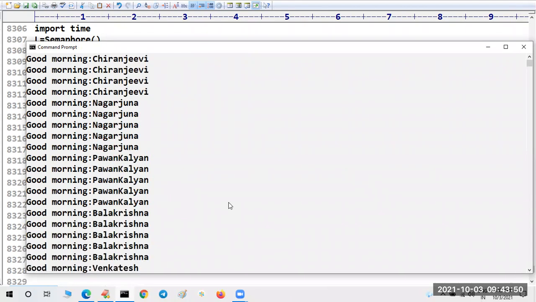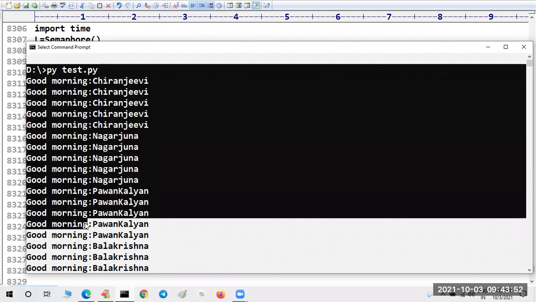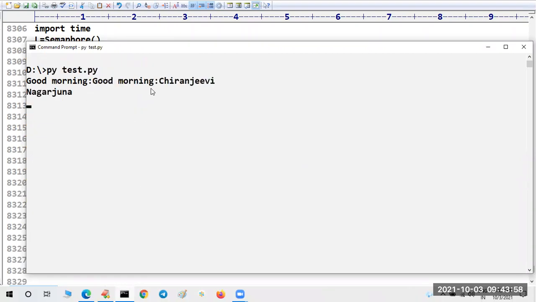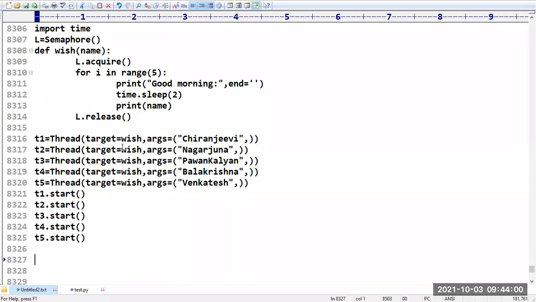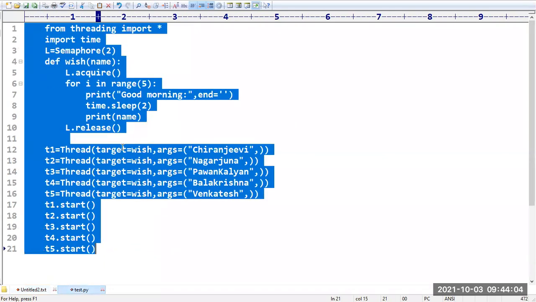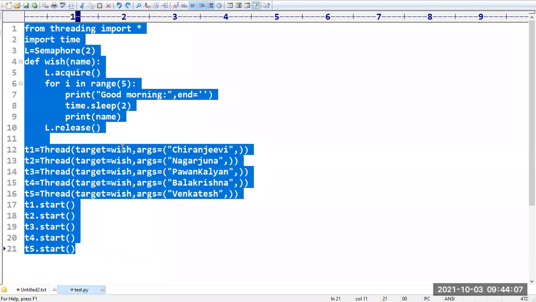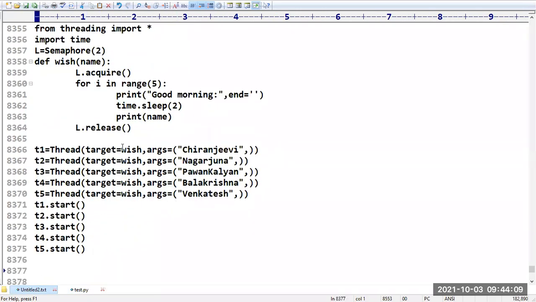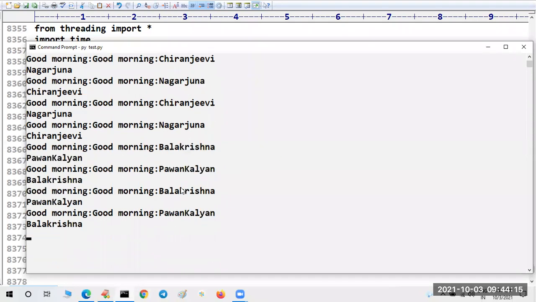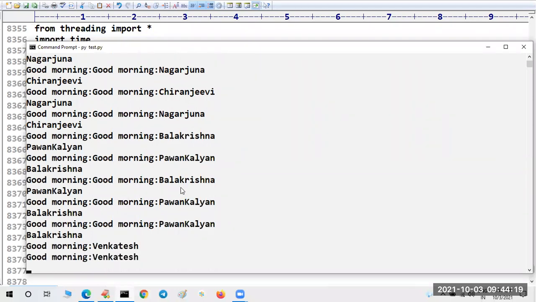Like this we have. Now, sir, I want to go with the next program. In parallel I want to allow two threads to execute. You can see two threads are executing in parallel. Sir, which threads are executing? Have a look. Chiranjeevi and Nagarjuna. After that, Balakrishna and Pavan Kalyan. Then one more thread is pending, and that pending thread will execute last.